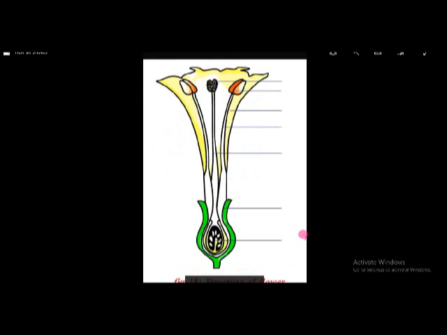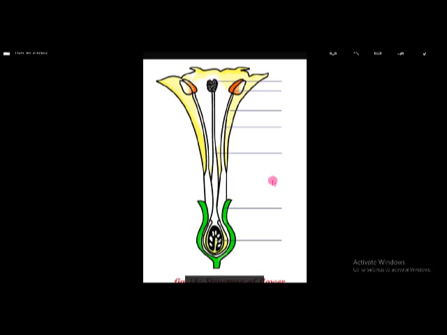Now we discuss the sexual reproduction in plants. Here we are observing the flower. In a flower there are mainly four important parts. These are sepals and petals and stamens, and this one, carpel or ovary. These are the main four parts in the flower.